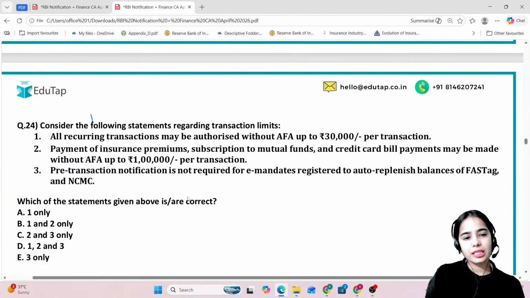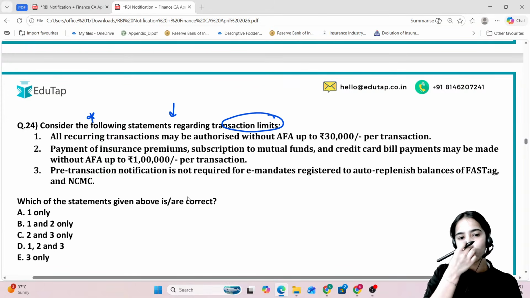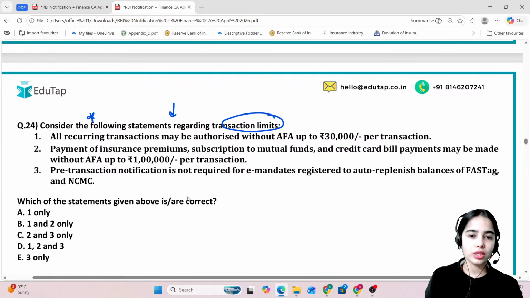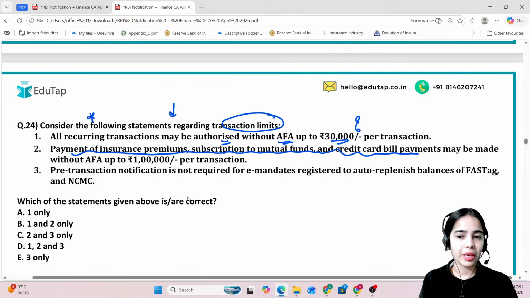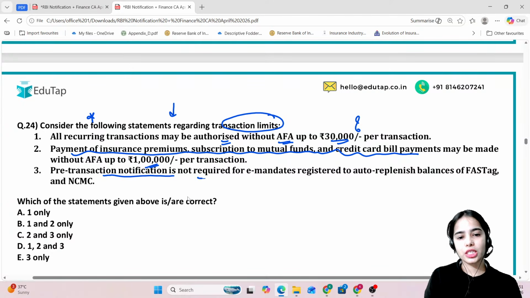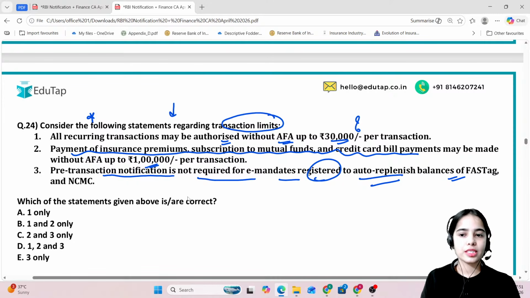All recurring. Consider the following statements regarding the transaction limit. All the recurring transactions may be authorized without additional factor authentication up to 30,000 per transaction. Payment of insurance premium, subscription to mutual funds, credit card bill payments may be made without additional factor authentication up to 1 lakh per transaction. Pre-transaction notification is not required for e-mandates registered to auto-replenish balances of FASTag and NCMC, National Common Mobility Card. Which of the above statements is or are correct?